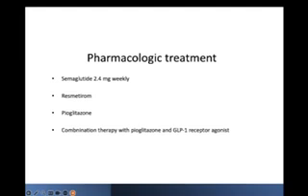Pharmacologic treatments. Semaglutide 2.4 milligram weekly is approved by FDA, as well as resmetirom, which is selective thyroid receptor agonist. And American Diabetes Association recommends pioglitazone and even recommends combination therapy with pioglitazone and GLP-1 receptor agonist.